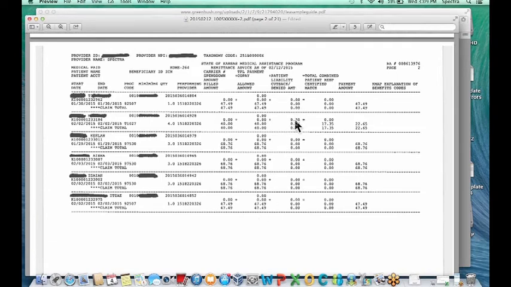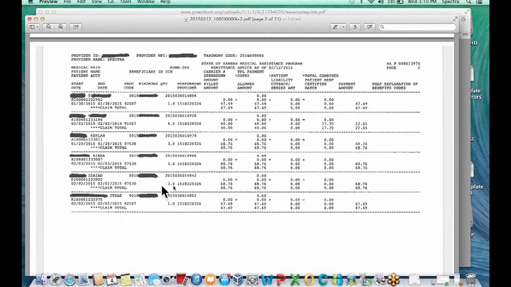Right here in this field, if there's any federal match, basically, if you look at this particular code, this is an early childhood code. So we were told from Kansas Medicaid that we can bill $40. So they allowed $40, but there's a federal match. Basically the state will tell us what we can bill, but when the federal comes in, they have that percentage taken out. So there's nothing that we can do about that. We bill what Kansas Medicaid allows, and if anything happens with the federal, that's just something that we have no control over. So they do the percentage, and then this is the actual paid amount right here.